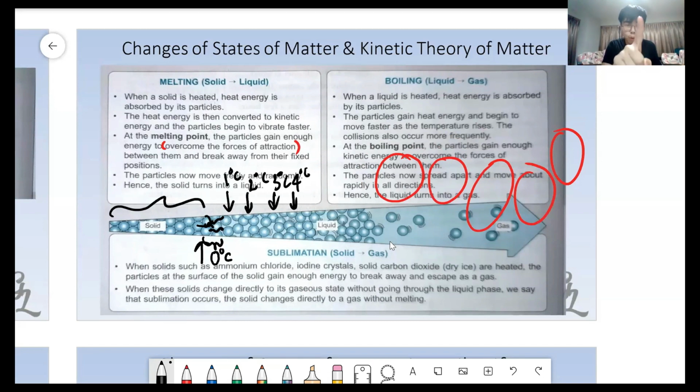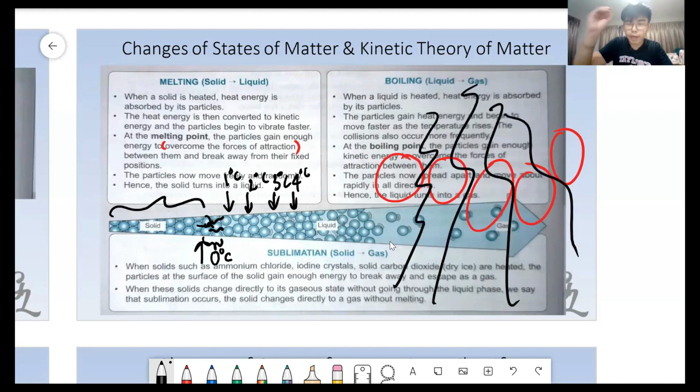It is used to do what? It is used to break the forces of attraction, which will happen around this area where you will start breaking, and over here you will start to have 101 degrees Celsius, 102 degrees Celsius, and so on and so forth. So that means whenever we are at the changing points, which is 0 degrees and 100 degrees, the heat energy absorbed by the water is not used to increase the temperature.